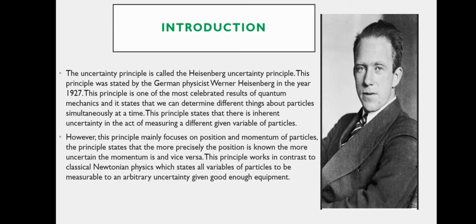This principle states that there is inherent uncertainty in the act of measuring different given variables of particles. However, this principle mainly focuses on position and momentum of particles. The principle states that the more precisely the position is known, the more uncertain the momentum is, and vice versa. This principle works in contrast to classical Newtonian physics, which states all variables of particles to be measurable to an arbitrary uncertainty given good enough equipment.